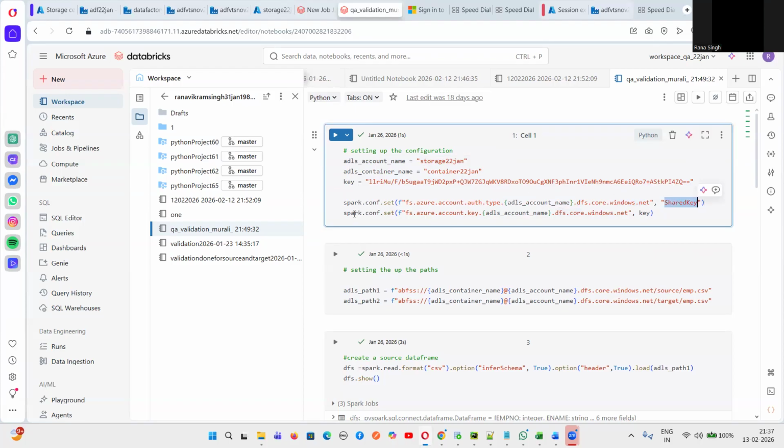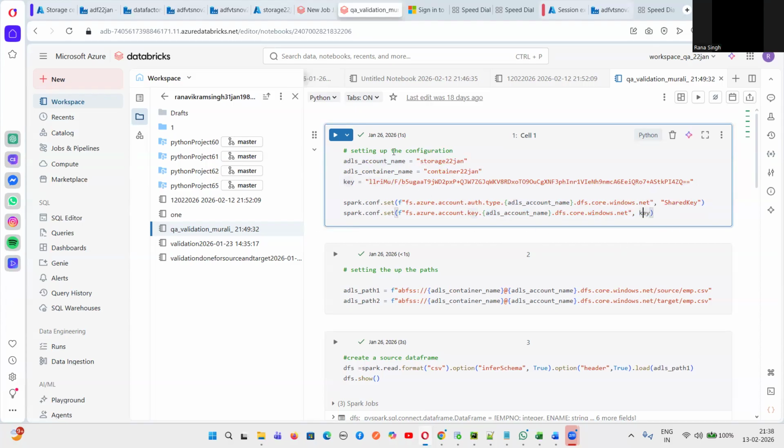And here, the next configuration is where we will pass this key. So what we will do is fs.azure.account.key. This is a fixed syntax we have to give, and then a dot, and this part is in curly braces, which I will explain again when I teach you formatted strings. This takes as a variable whatever the storage account name is, and this is the URL to connect to the cloud platform, and the key we are giving is the particular key we have to pass.